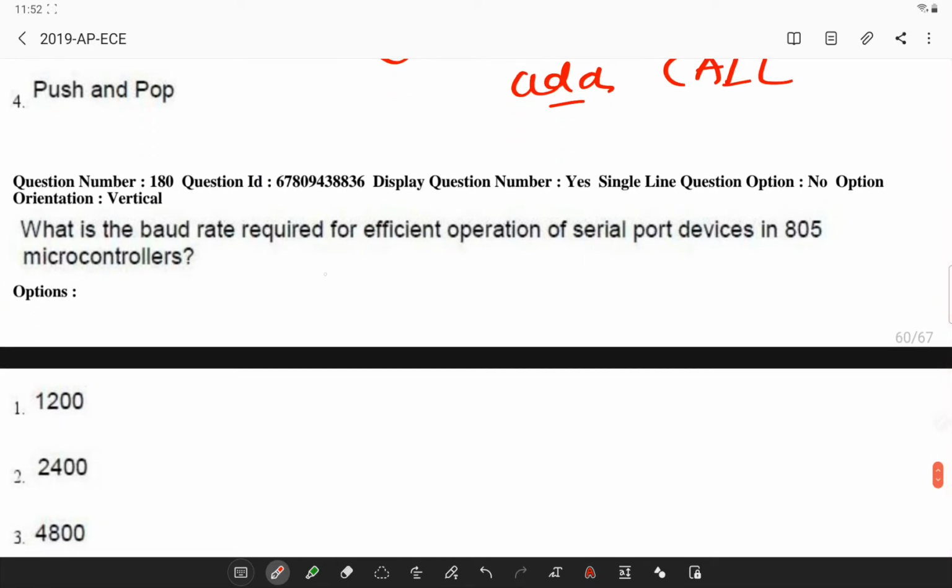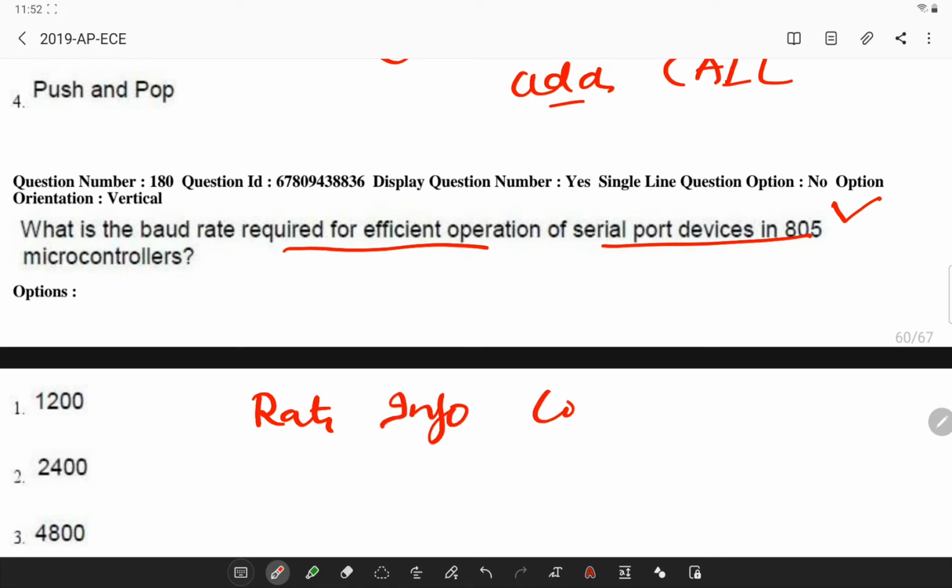What is the baud rate required for efficient operation of a serial port in 8051 microcontroller? So the baud rate is basically the rate at which the information is transferred in a communication channel.